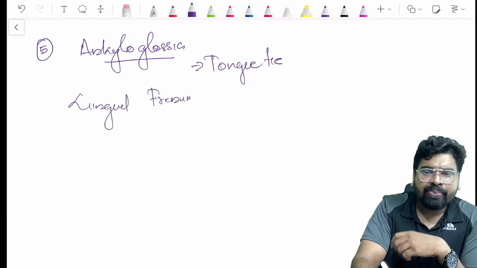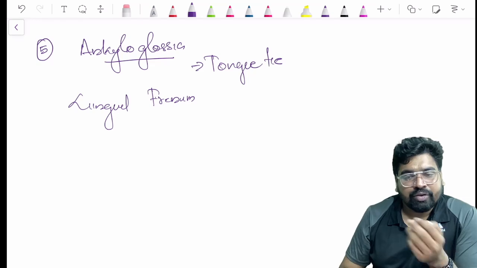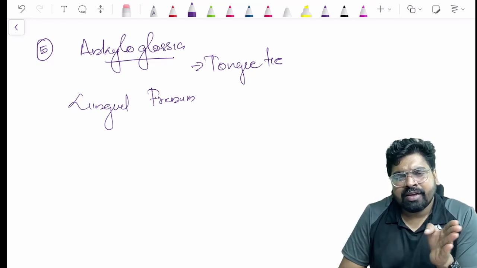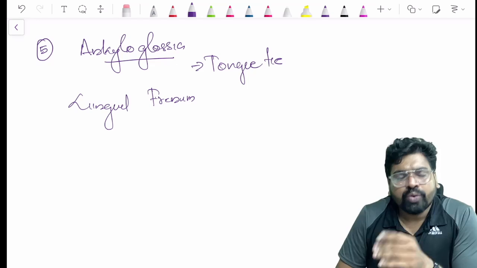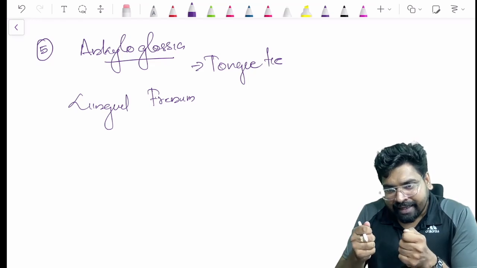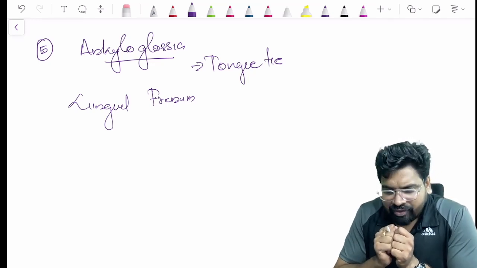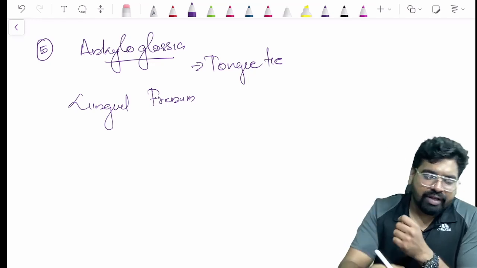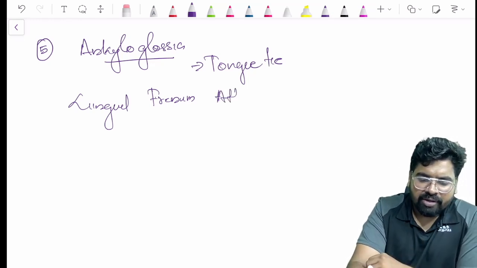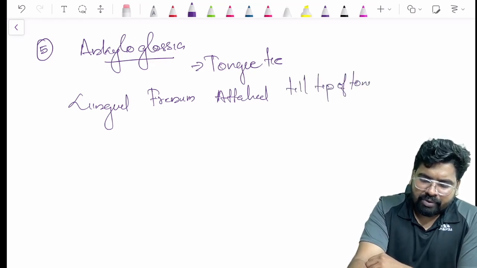If the lingual frenum is attached more towards the tip of the tongue, we call it tongue tie, because the tongue will lose its movements. The frenum controls the movement, and if it is attached more towards the tongue tip, the person cannot move the tongue freely. It looks like the tongue is tied to the floor of the mouth. So it is called tongue tie, and that condition is called ankyloglossia. Tongue tie means the lingual frenum is attached till the tip of the tongue.